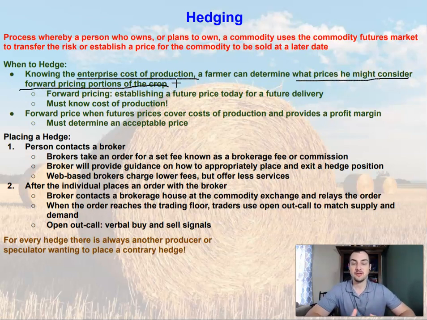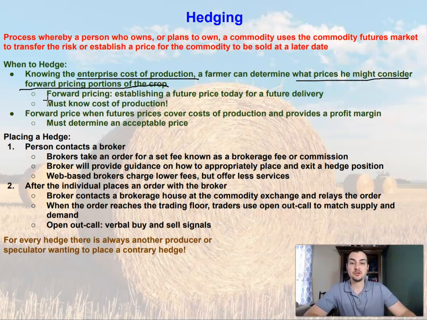Now, we're using the farmer as an example, but that goes for agribusinesses too. If you need to buy a commodity, knowing how much it's going to cost and how much you're going to be able to sell it for is going to be a very important aspect to know how much you can afford to pay for it as well. So, knowing that cost of production, knowing how much you're going to be able to sell it for, or if you're going to be buying this commodity, or know how much it costs you to produce if you're looking to sell it, is going to be an important aspect.